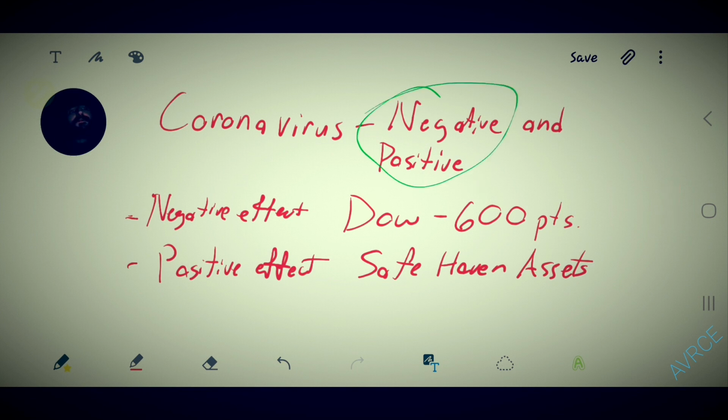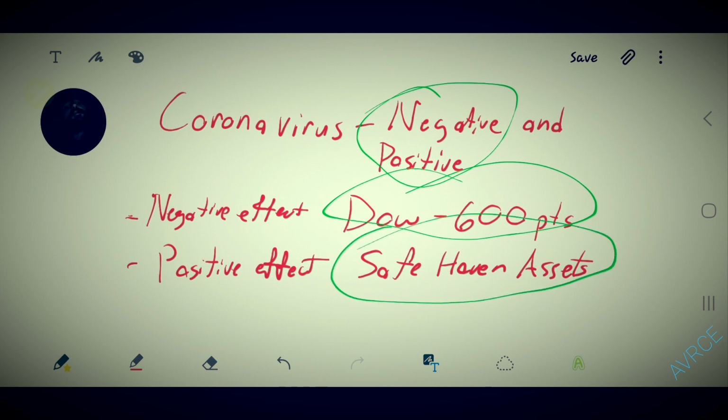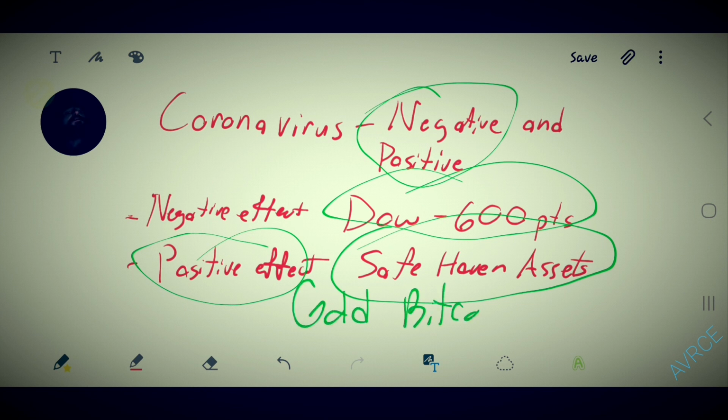Negative effect, obviously, is on the Dow Jones, which dropped 600 points. Regular stocks, I have stocks in the stock market, and most of them are red. And yeah, it's not good as far as the stock market goes. But safe haven assets are essentially an escape from this drop. So obviously this is going to have a positive effect on safe haven assets such as gold or Bitcoin or whatever else, precious metals.